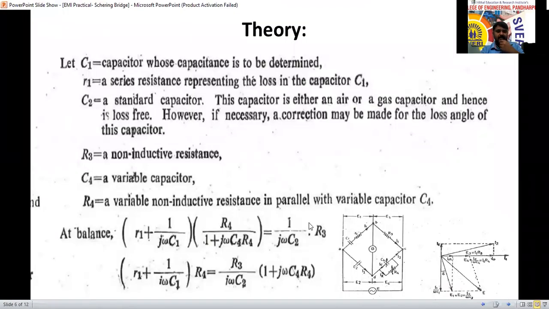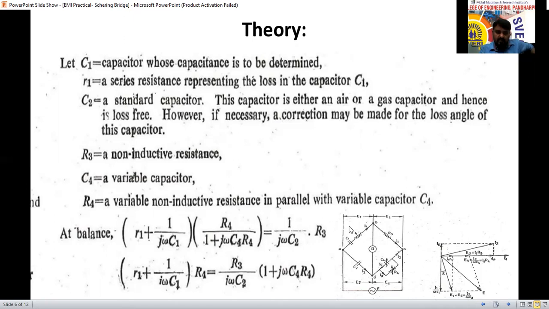See here now, C1, C2, C4 are there. In that, the capacitor C1 is the one to be determined. It is the unknown value, which we can call CX also. We can consider this C1 as CX.